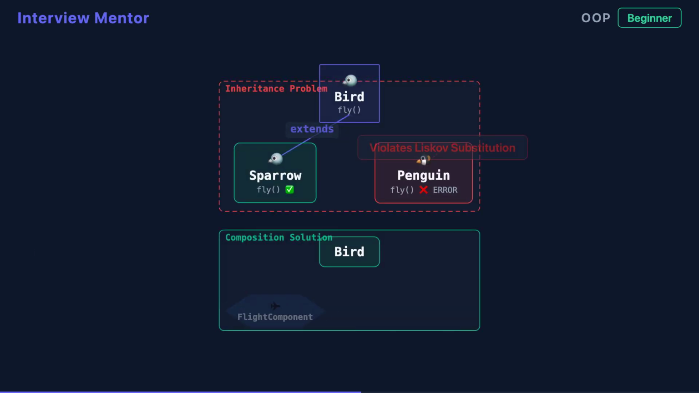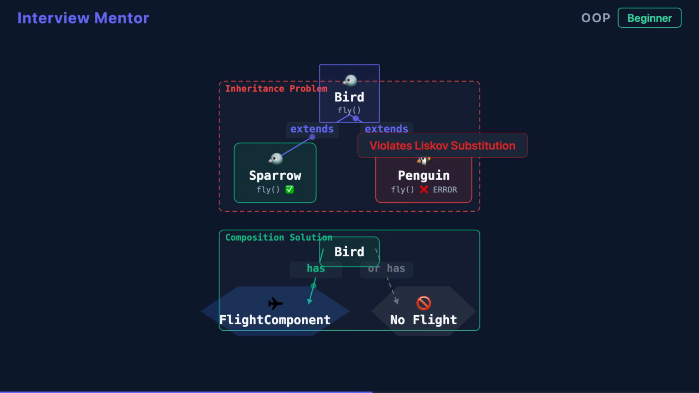Consider a classic example. You have a bird class with a fly method. You extend it to create sparrow and penguin. But wait, penguins don't fly. Now you're overriding fly to throw an error or do nothing, violating the Liskov substitution principle. The inheritance model broke down because not all birds share flying behavior.